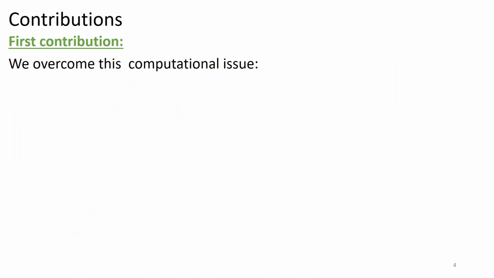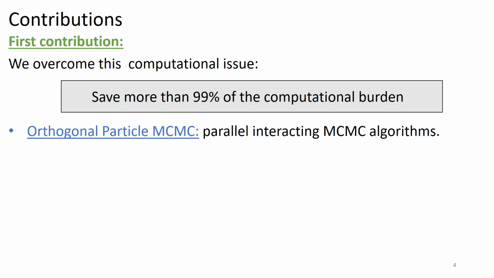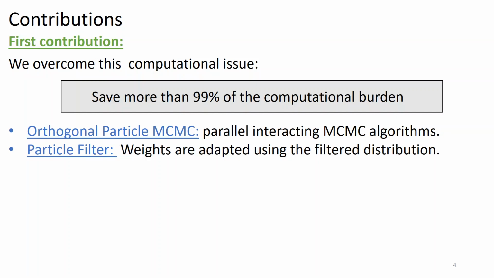Our first contribution has a practical financial impact because it enables the estimation of models with large option panels. In particular, we propose a solution to overcome this computational issue. Our approach saves more than 99% of the computational cost and makes the likelihood estimation feasible. To do so, we adapt the orthogonal particle MCMC algorithm, which enables parallel but interacting MCMC algorithms. In addition to that, the particle filter that we use is speeded up thanks to a smart interpolation method.